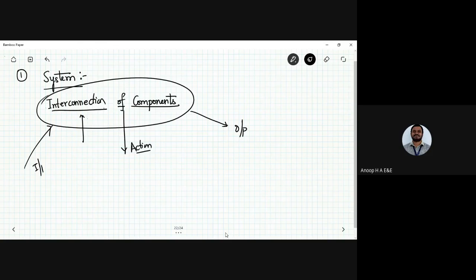So you apply the input, you will be having the interconnection of components, and later on you will be having the output that is reached.